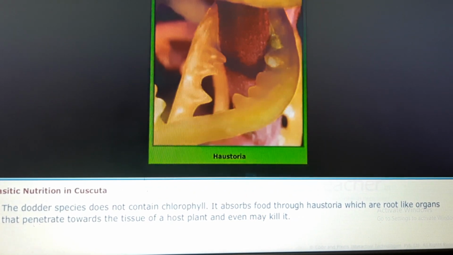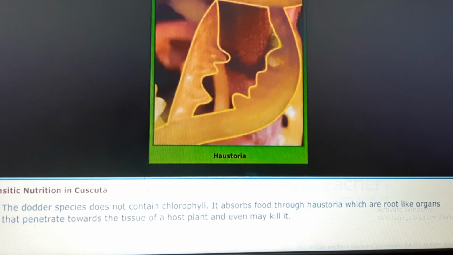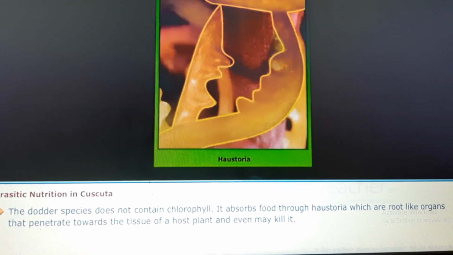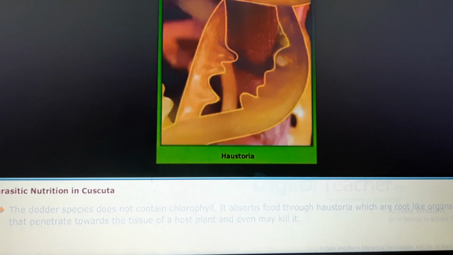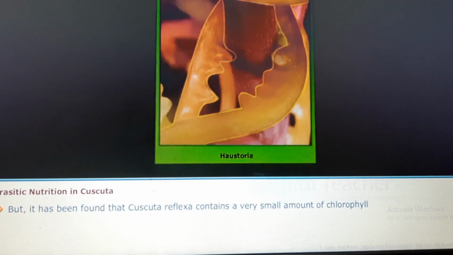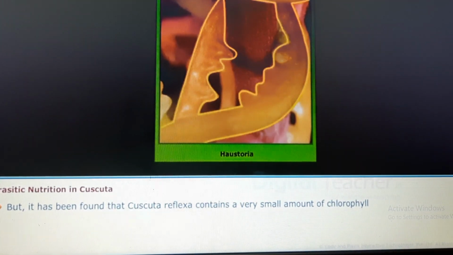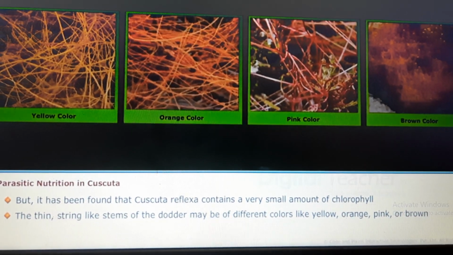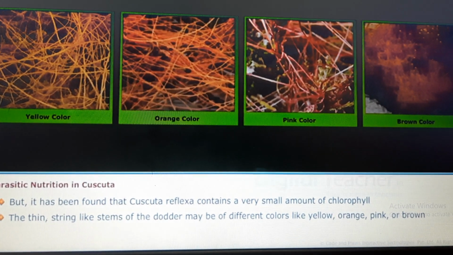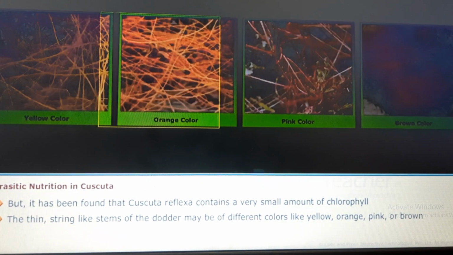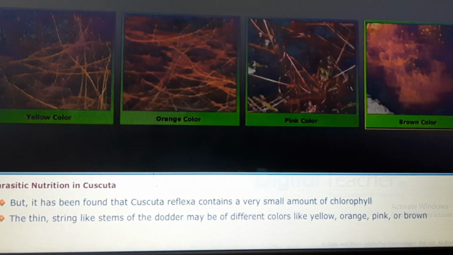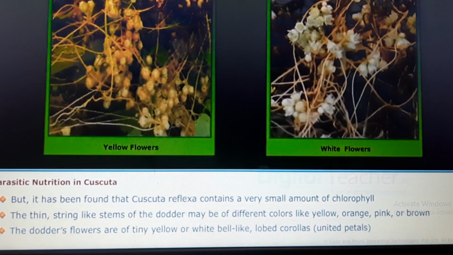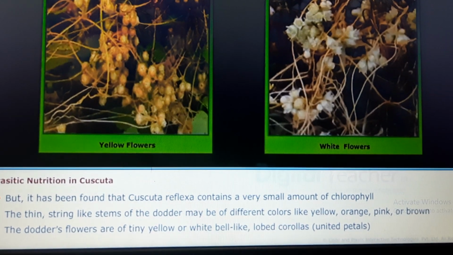It absorbs food through haustoria, which are root-like organs that penetrate the tissue of a host plant and may even kill it. But it has been found that Cuscuta reflexa contains a very small amount of chlorophyll. The thin, string-like stems of the dodder may be of different colors like yellow, orange, pink or brown. The dodder's flowers are tiny, yellow or white, bell-like, with lobed corollas of united petals.